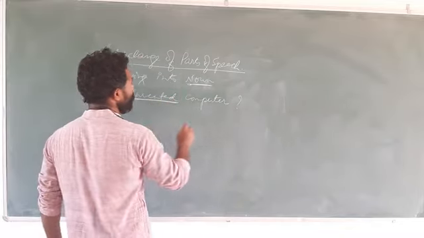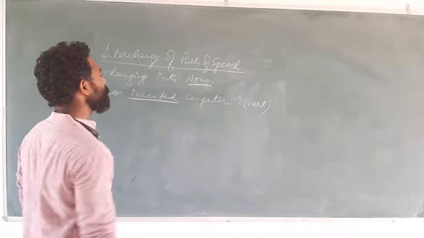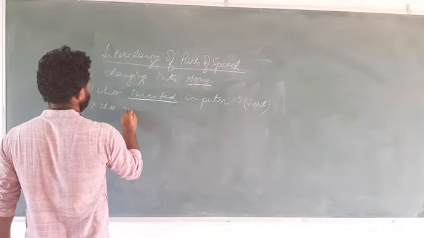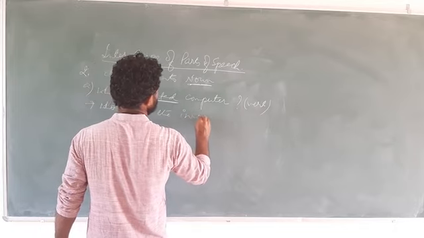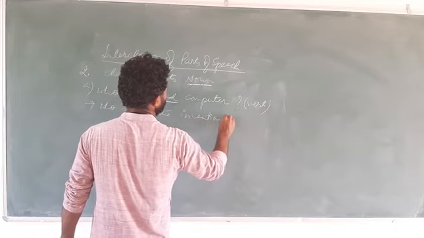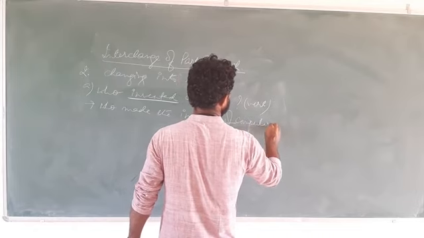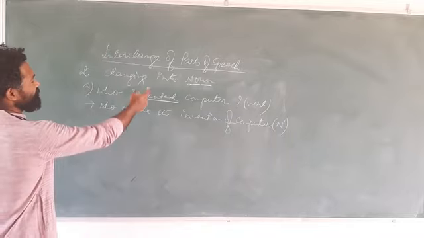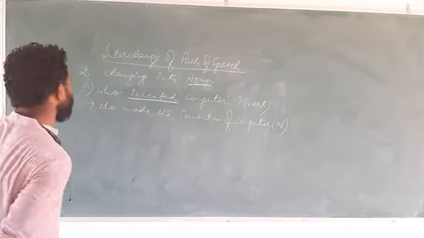Invented is verb. So we need to change it into noun. So how can we change it? Who made the invention of computer? So here it has become noun. See, invented has changed into invention, but the sentence meaning remains the same.